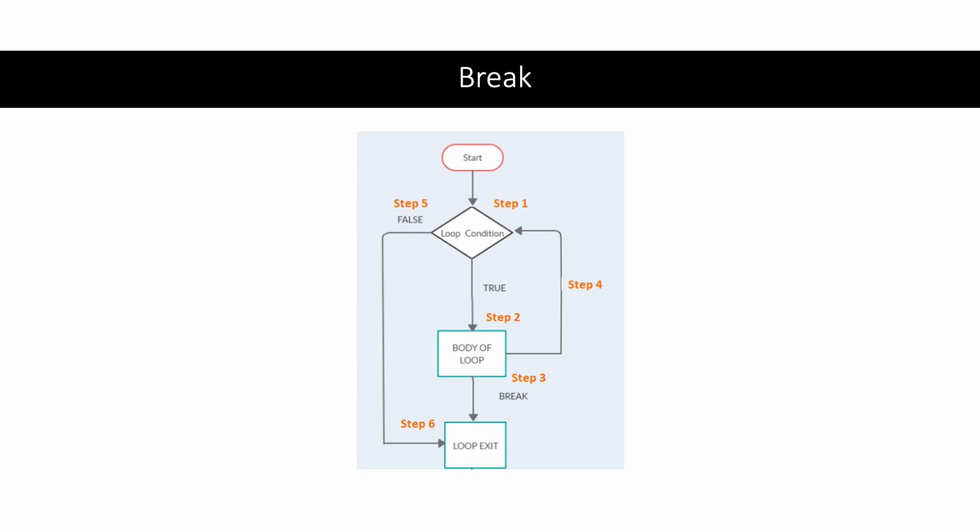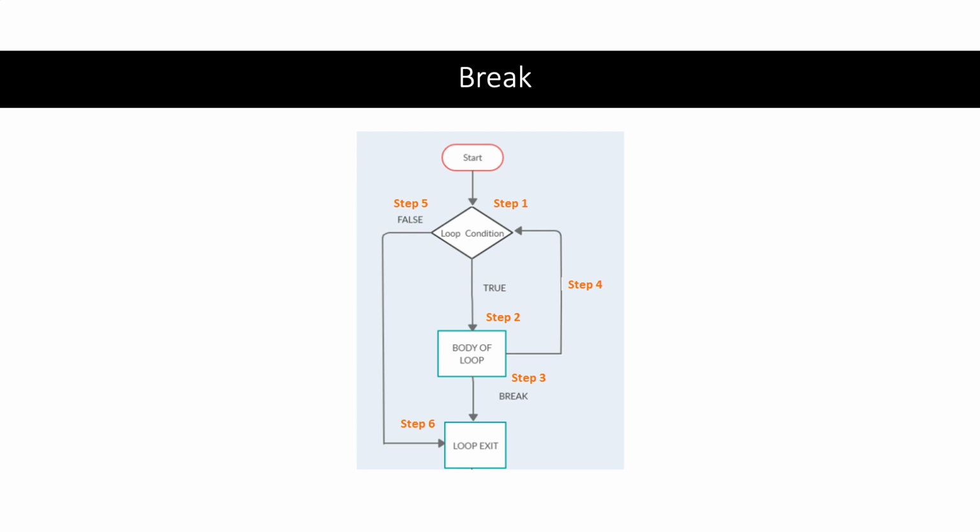But if the condition in step 1 evaluates true, then the body of the loop is executed in step number 2. The body contains the statements that should run with each iteration of the loop. Now, within the loop body, if a break statement is encountered, as seen in step number 3, Python immediately terminates the loop, bypassing the condition check for further iterations. This sends the control flow directly to the loop exit point, which is step number 6.